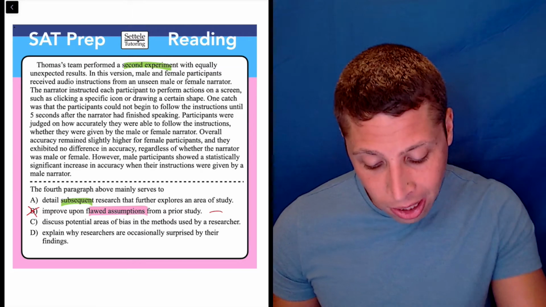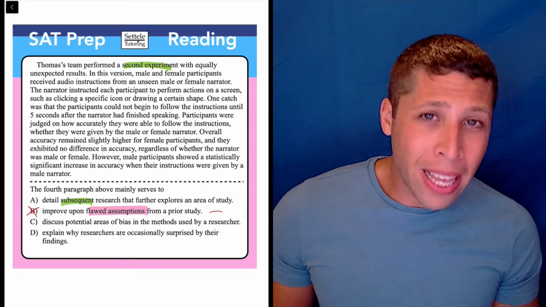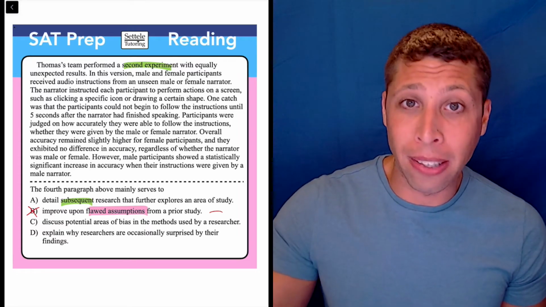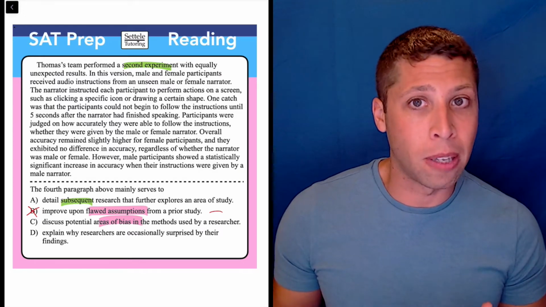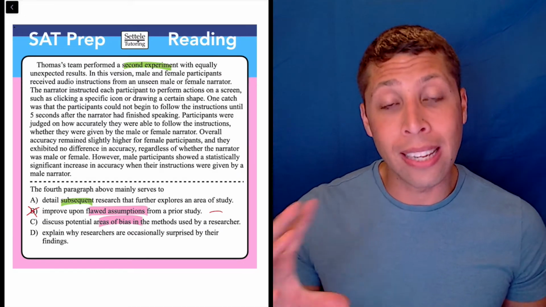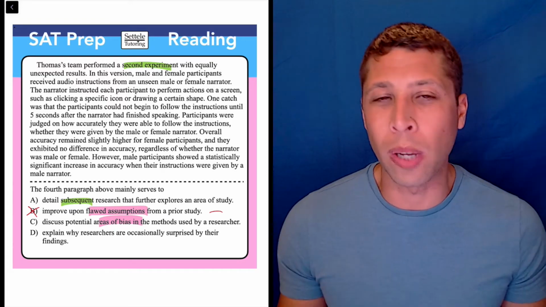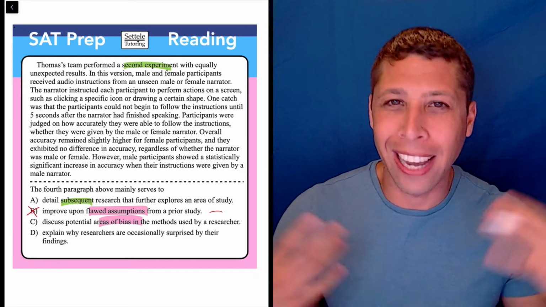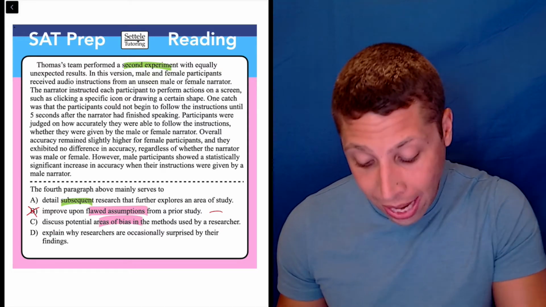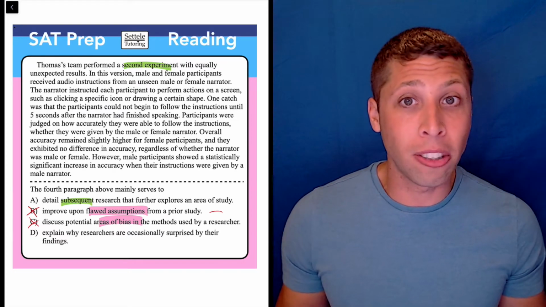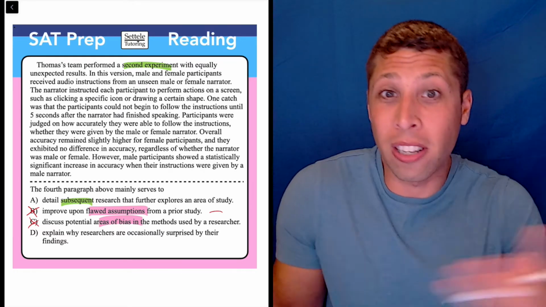Let's look at choice C. Discuss potential areas of bias in the methods used by a researcher. Well, maybe they kind of outline what the methods are as they describe how the study was done, but again, areas of bias seems very, very negative, and I'm not getting that from this passage. I think what they're trying to do here is to kind of think of male and female, and if we're talking about men and women and the differences between them, that somehow triggers in our mind the idea that things are biased, but that's you doing some thinking. That's not in these lines, and so that has nothing to do with it here. They are making a distinction between how men and women interacted with the study, but it's not something that was biased. It's just a different result.